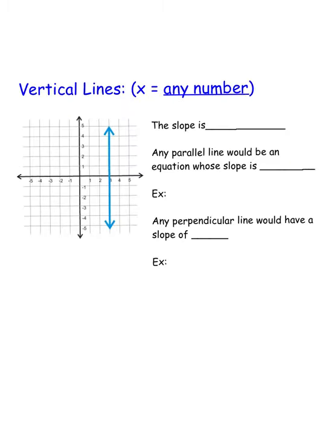Now, the last types of lines we have to discuss are our vertical lines and our horizontal lines. If I look at a vertical line here, the slope here is undefined. So any parallel line would be an equation whose slope is also undefined because parallel lines have the same slope.